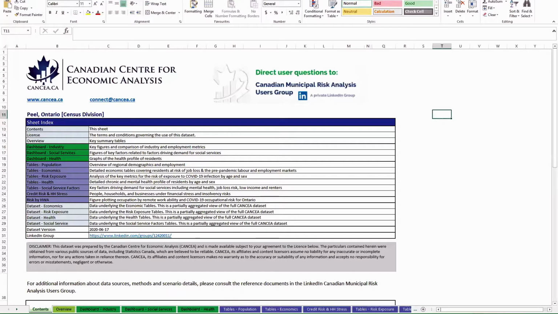Thirdly, the database includes credit risk information, which is data on households and businesses under financial stress before the crisis and who are at risk of insolvency during the crisis. This uses data from the Office of the Superintendent of Bankruptcy Canada.